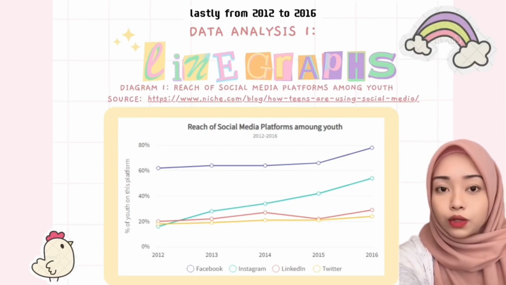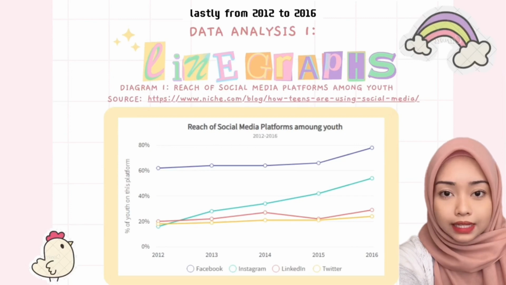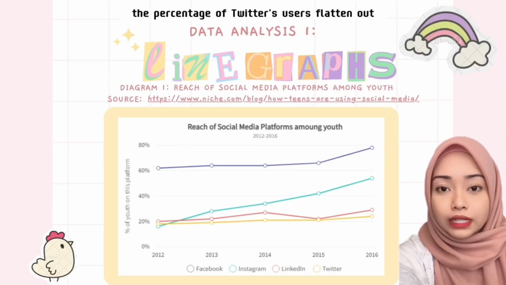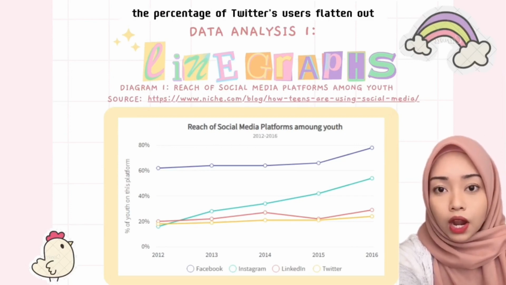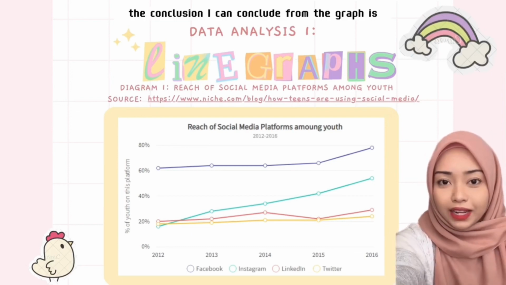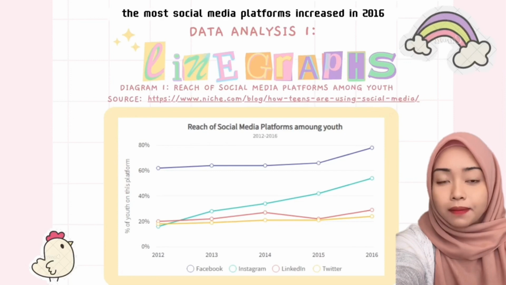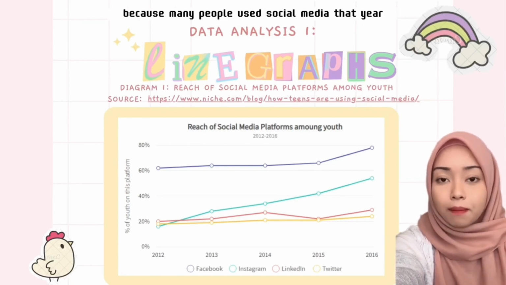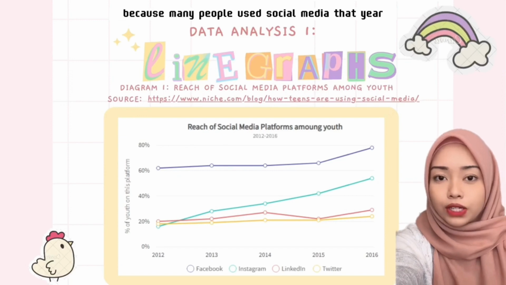Lastly, from 2012 to 2016, the percentage of Twitter users flattened out, remaining stable at 20%. I can conclude from the graph that most social media platforms increased in 2016 because many people used social media that year.